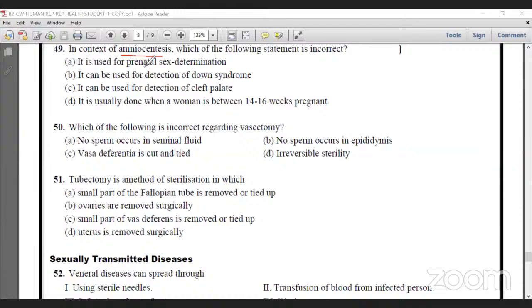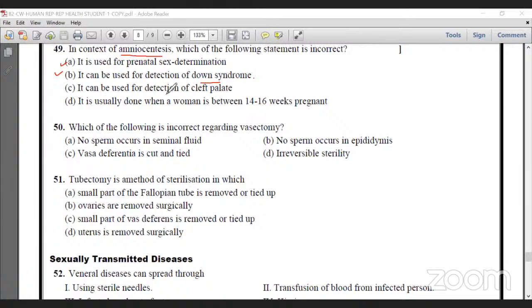It detects a number of disorders. It also determines sex, and is used for prenatal sex discrimination. Okay, correct. It can be used for detection of Down syndrome. It is a genetic disorder. Down syndrome means addition of an extra chromosome in the 21st chromosome. Instead of 46, there will be 47. Then the child becomes a Down syndrome child. That shows some mental retardedness. So many symptoms are there in the child.